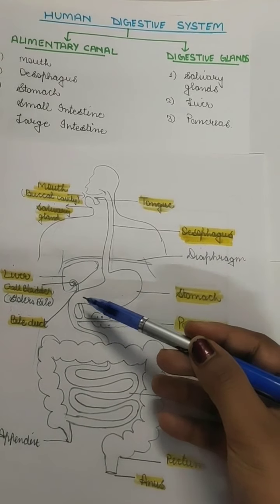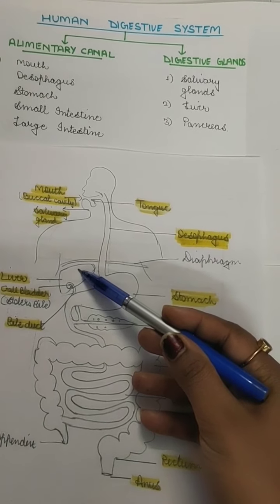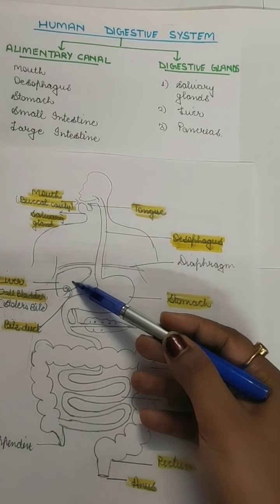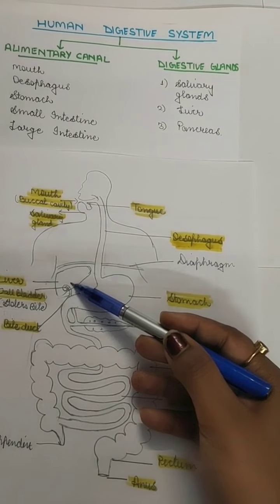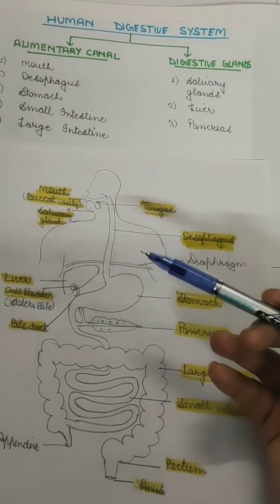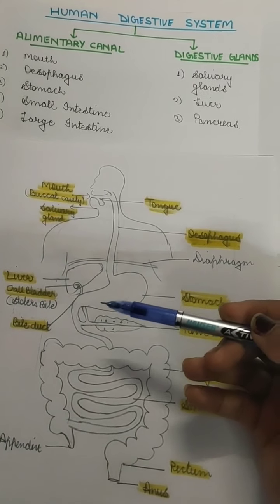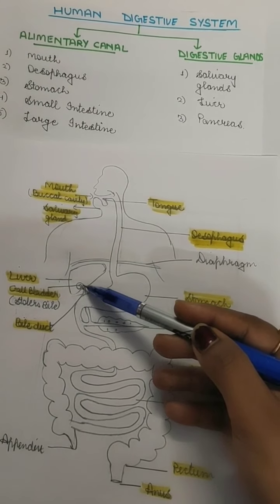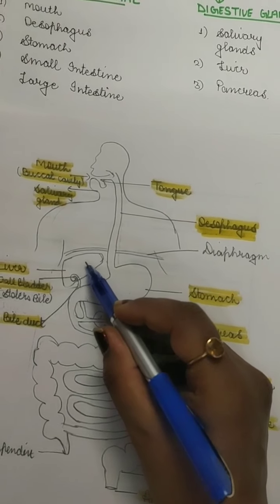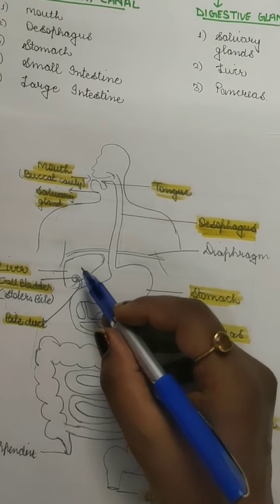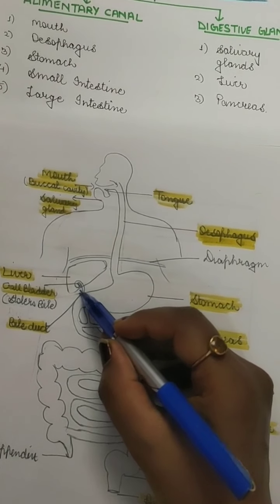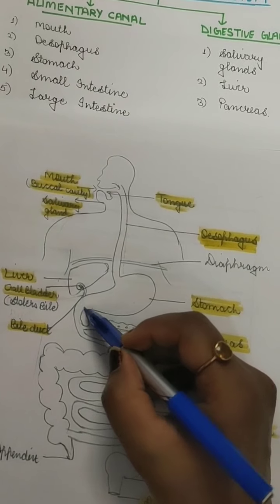After the stomach, here is the liver. The liver is the largest gland of our body, and the liver secretes bile. Now what is bile? Bile is a yellow colored liquid which is produced by the liver, but it is stored in the gallbladder. Here is a small portion you can see. The liver produces the bile, and the bile is stored in this gallbladder, and then it is moved through this bile duct to the small intestine.